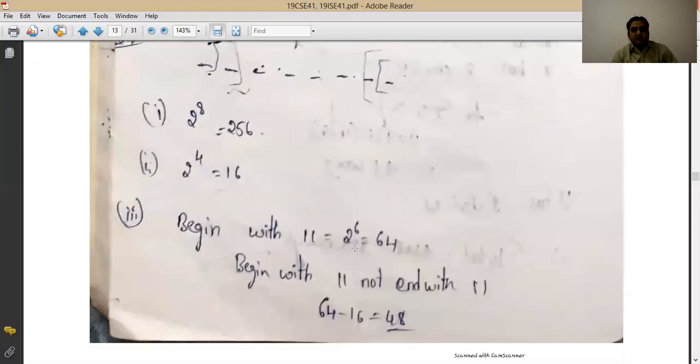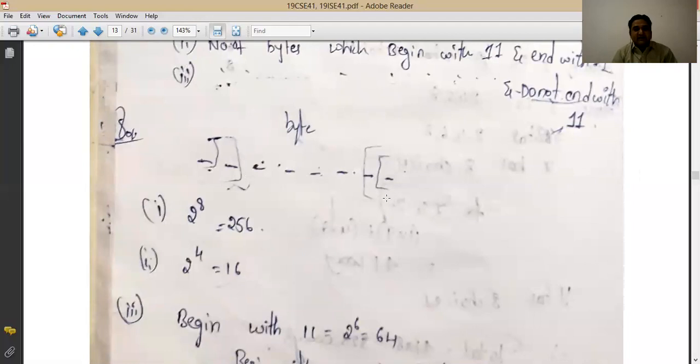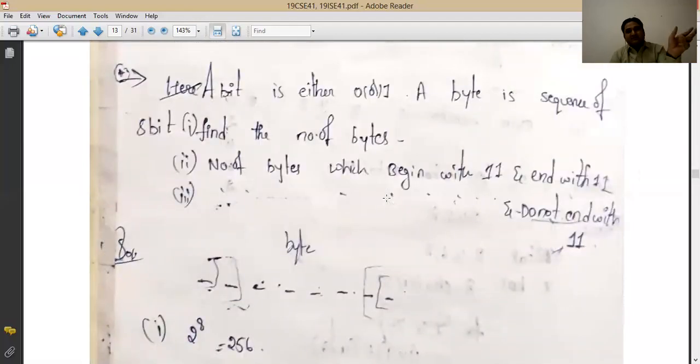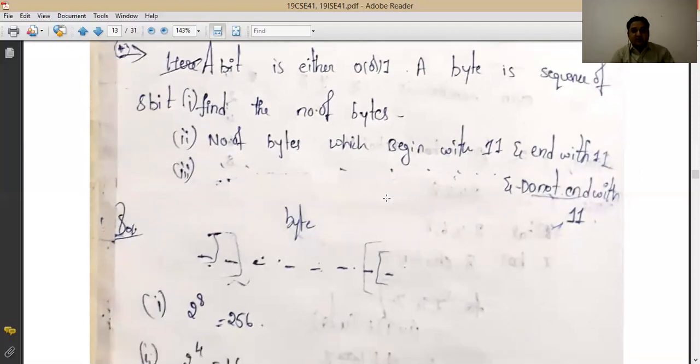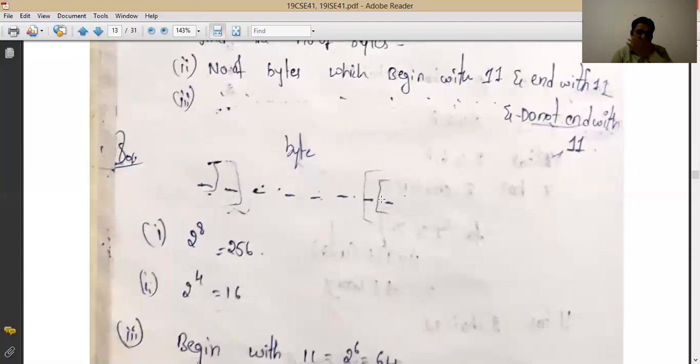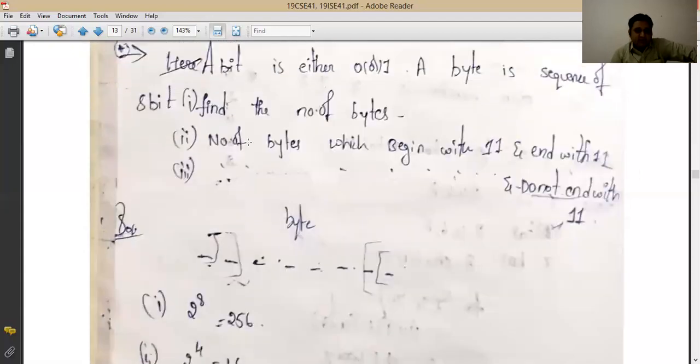Okay, so make it like that: begin with 1 1 and end with 1 1. So how many places are remaining now? 1 1 at the start means 2 places have gone, and 1 1 at the end means 2 more have gone. So the remaining 4 places, you have to fill with 2 to the power 4 values. That means 16 values. It's simple, right?